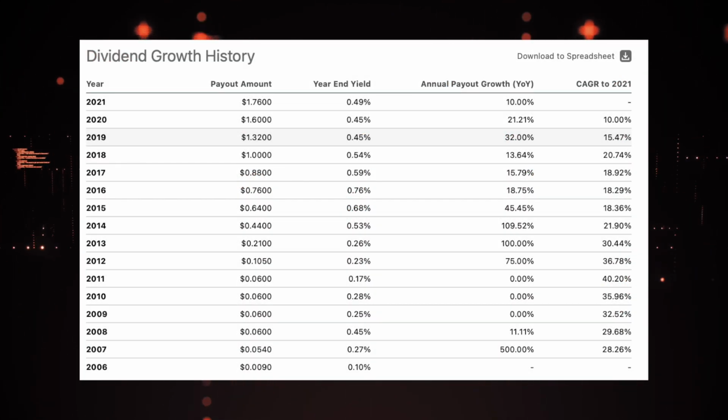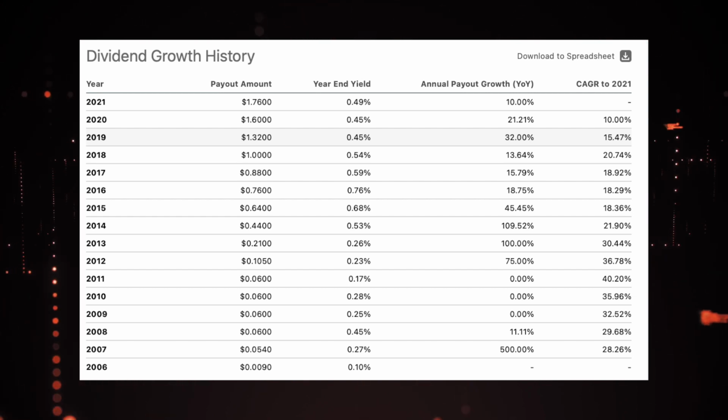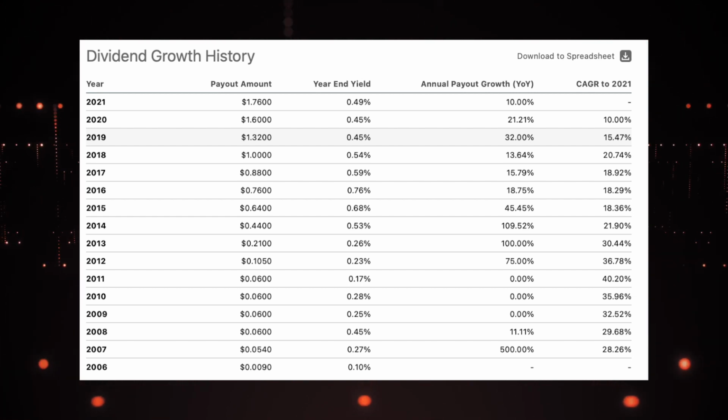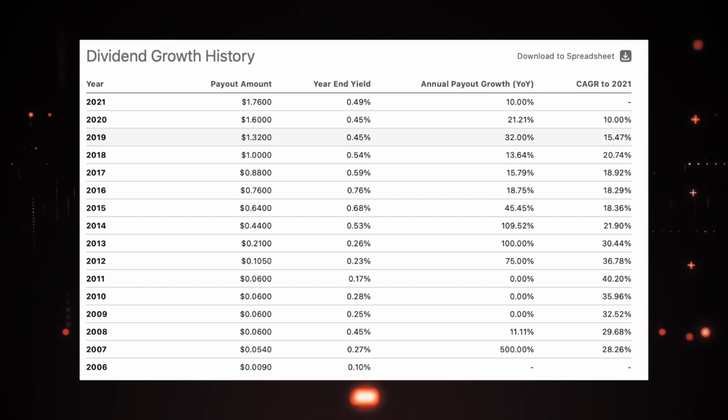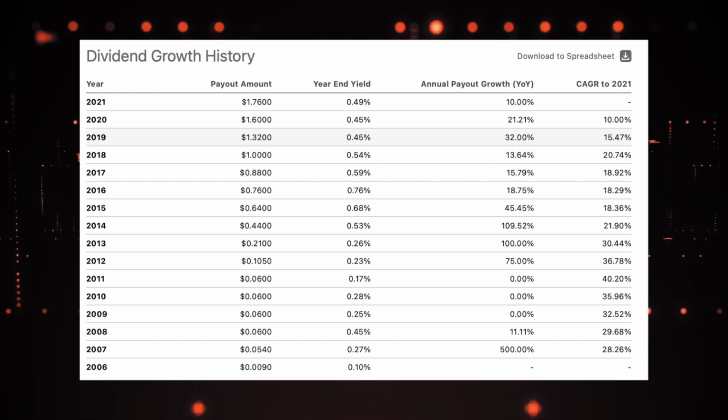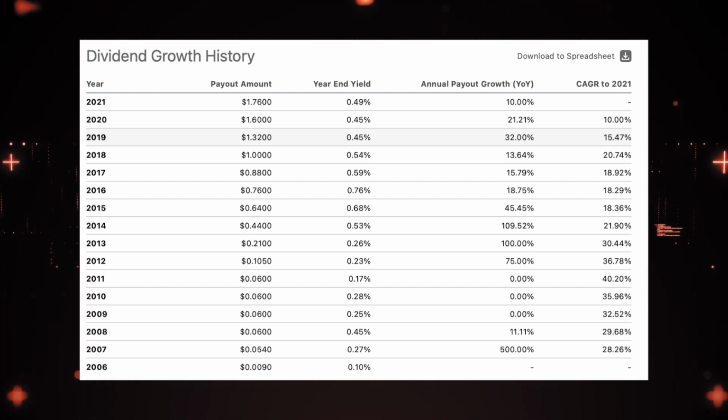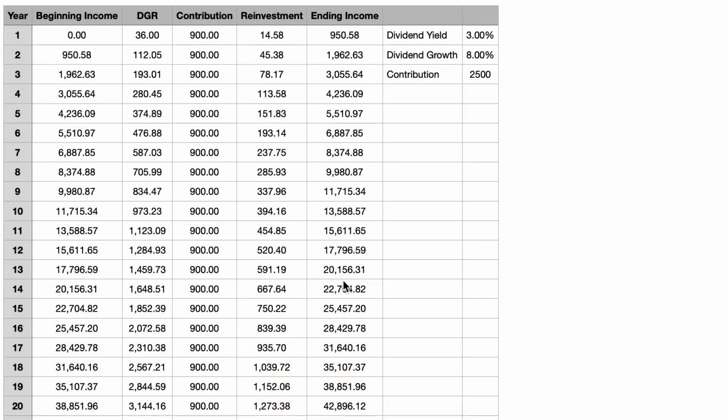It's the toughest to predict because we simply do not know what dividend increases various stocks or funds will declare in the future. In order to predict future dividend growth, we can use historical dividend growth and future business growth as a general guideline. Okay, so let me share with you an example of how you can use these 3 pieces of information to estimate your future dividend income. And by adjusting your assumptions for these 3 factors, we can get an idea of what parameters will help us reach our long-term goals.